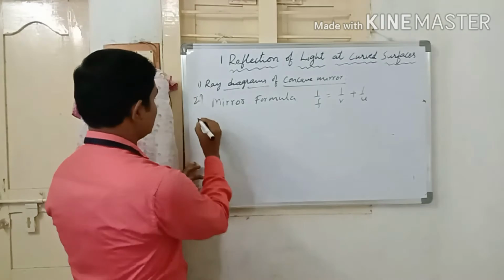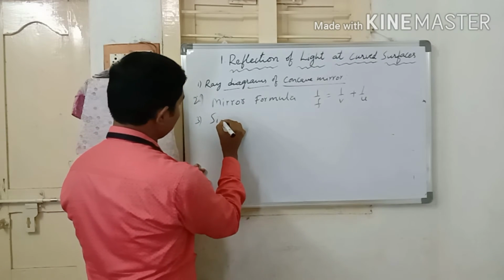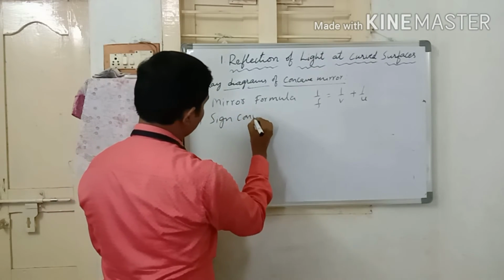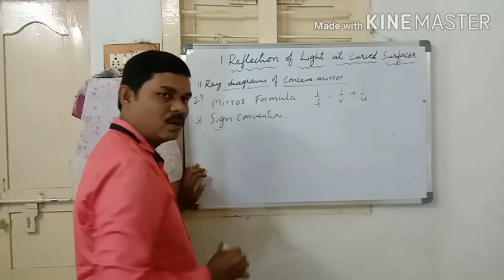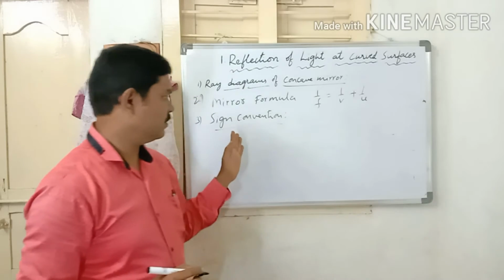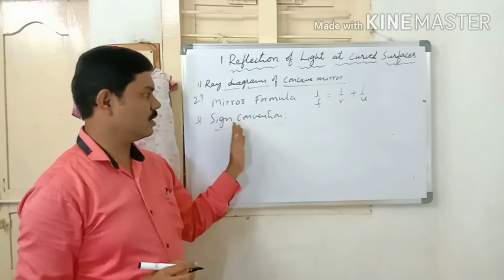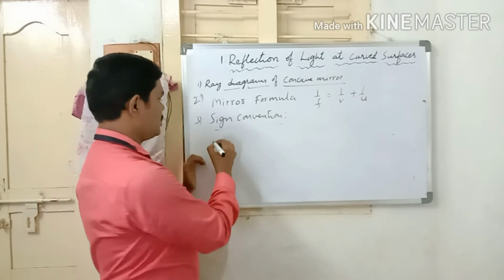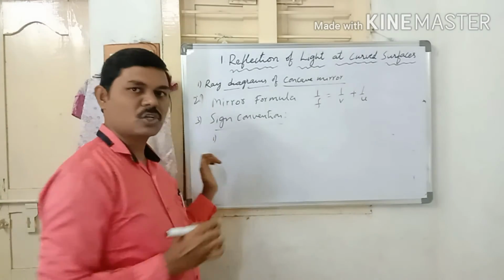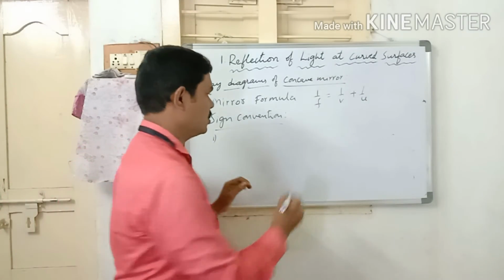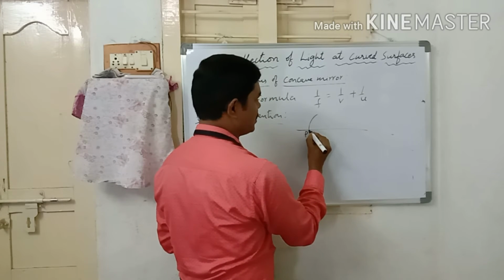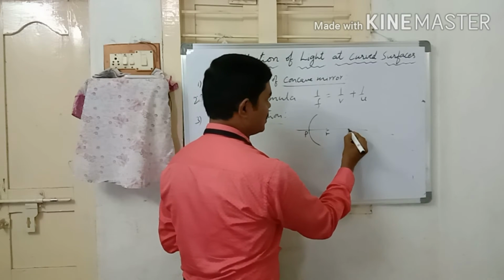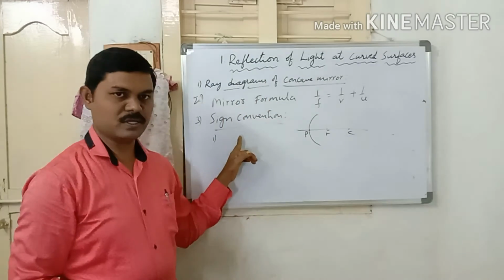Now let us see sign convention. While solving the problems, we have to use these 3 rules of the sign convention. First one is all the distances should be measured from the pole. So whenever you are solving the problems, all the distances must be measured from the pole. This is the first sign convention rule.